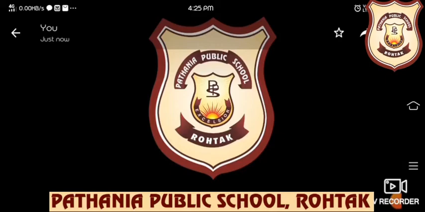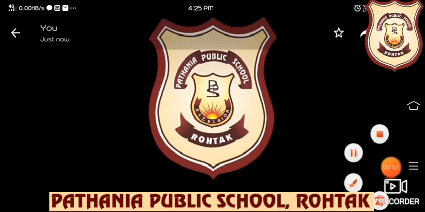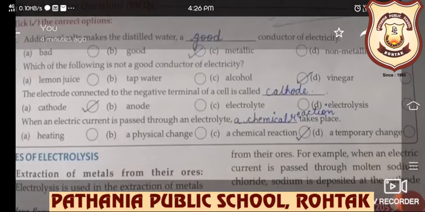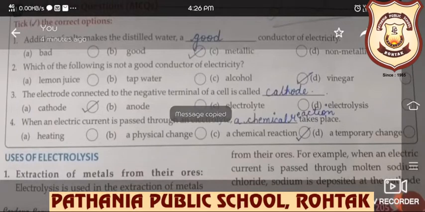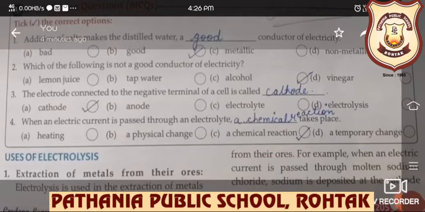Today we are going to discuss a very small topic, that is uses of electrolysis and uses of electroplating. These are the two topics that we are going to discuss now. Let's start our topic. So we will be starting with the uses of electrolysis. See beta, first is extraction of metals from their ores. What is the use of electrolysis?